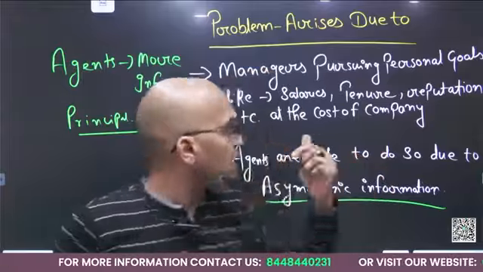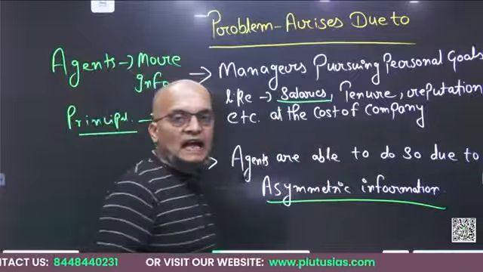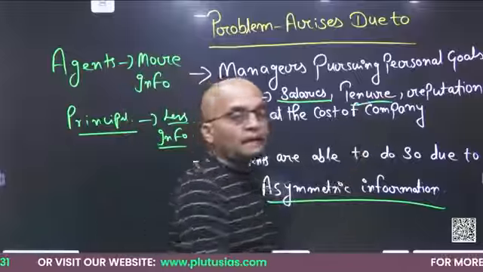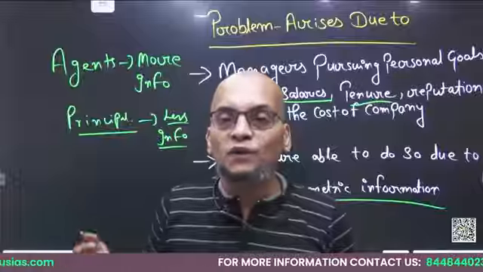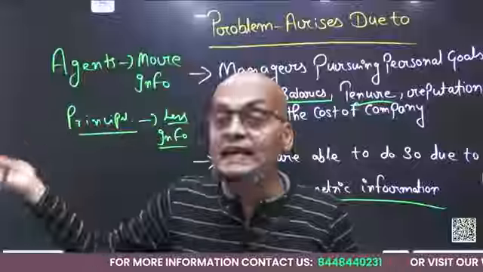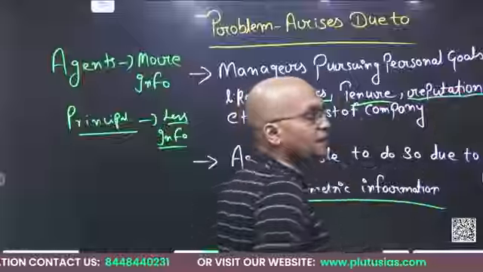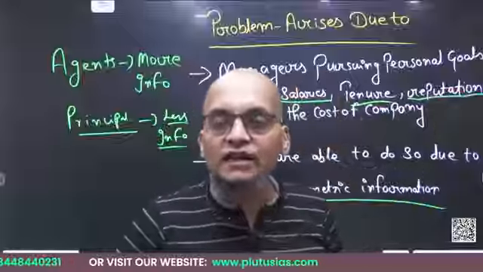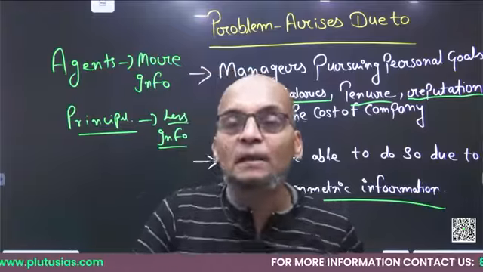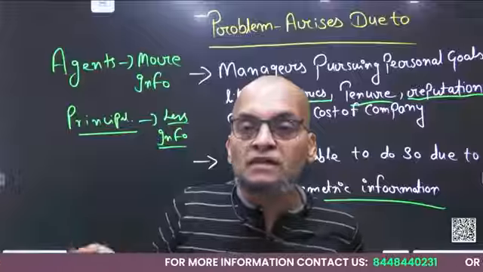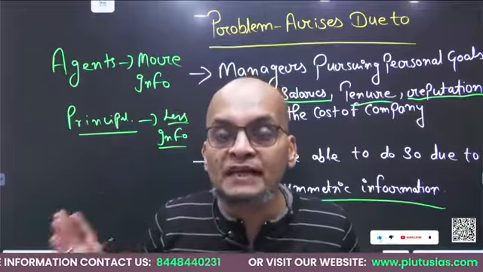For example, they may be motivated by personal goals like a salary hike, or they may want to act as a goodie for the principal or the owner so they can enhance their tenure in the company, or you can say they might be interested in increasing their reputation in the company, or any other X, Y or Z reason. So personal motivation, personal growth, acts as a fuel of the principal agent problem.